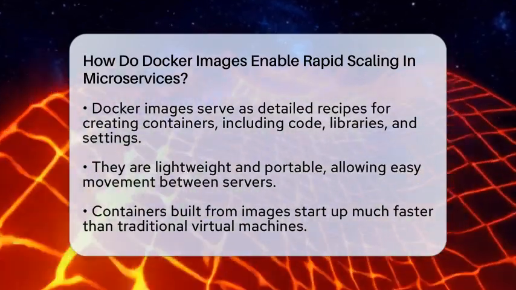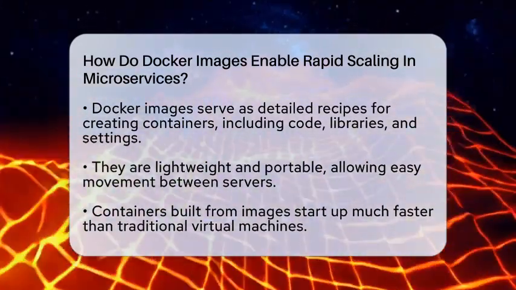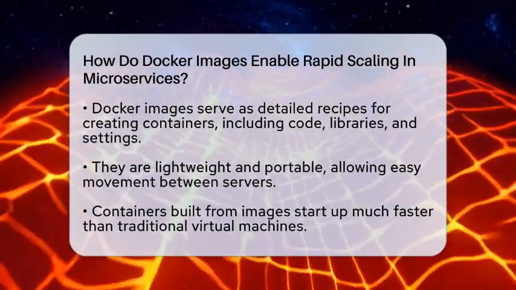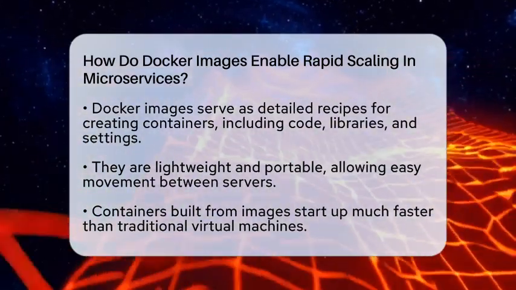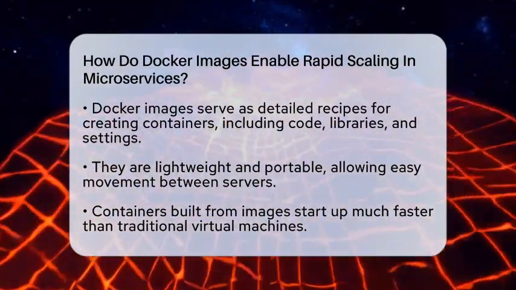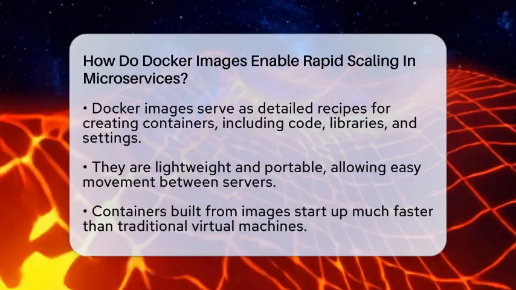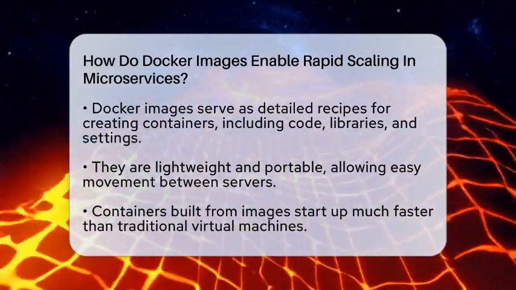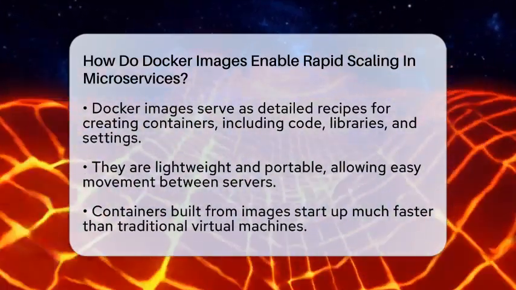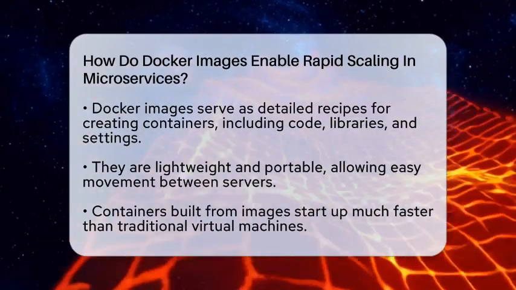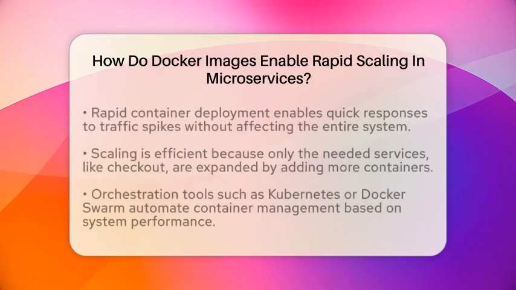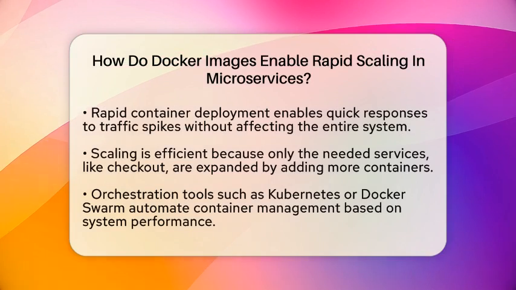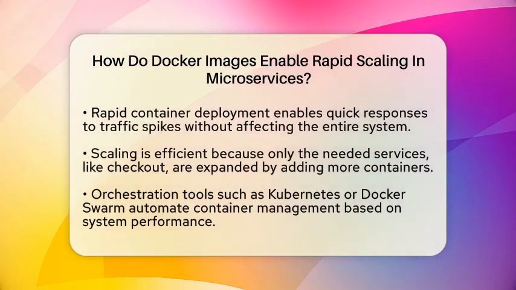A Docker image is like a detailed recipe for creating a container. It includes everything needed to run a specific part of your application, like the code, libraries, and settings. These images are lightweight and portable, so they can be moved easily from one server to another. When you want to add more capacity, you simply spin up new containers from these images.